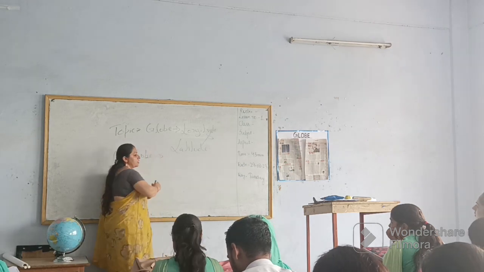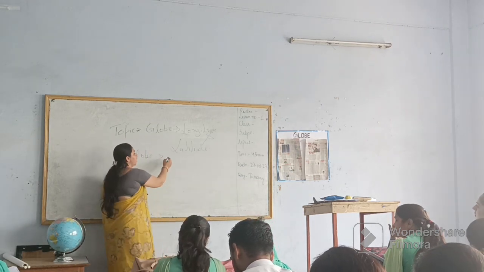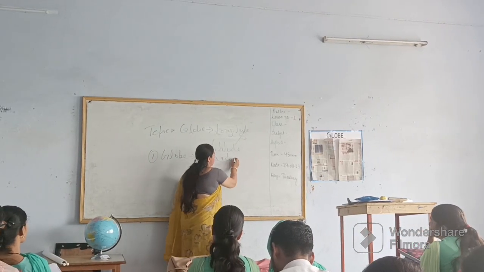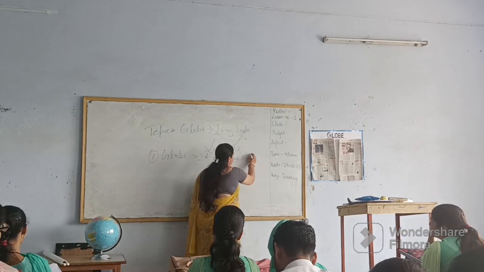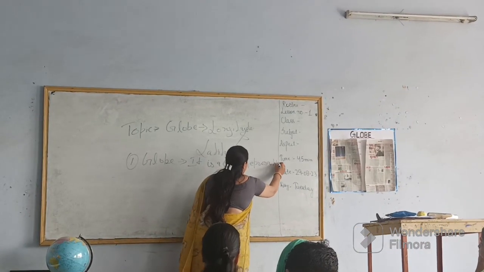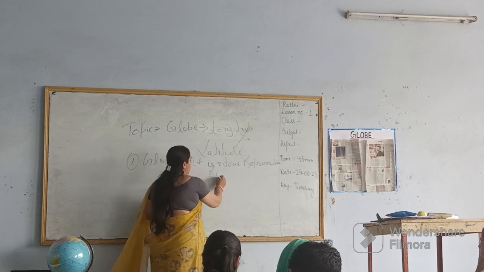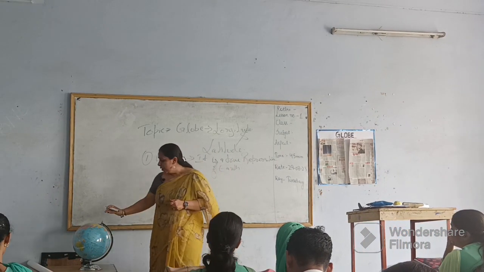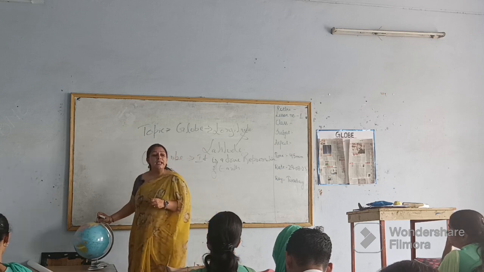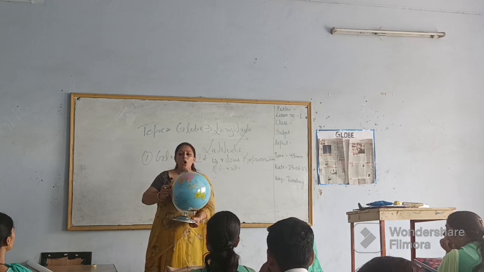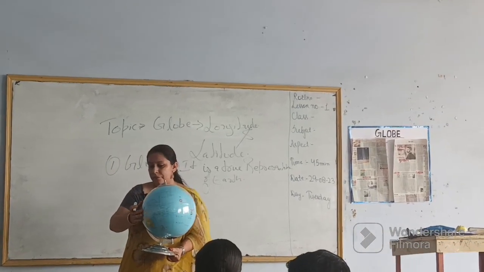Write down this definition in your notebooks also: it is a true representative of earth. So it is a three-dimensional thing that represents the whole earth.